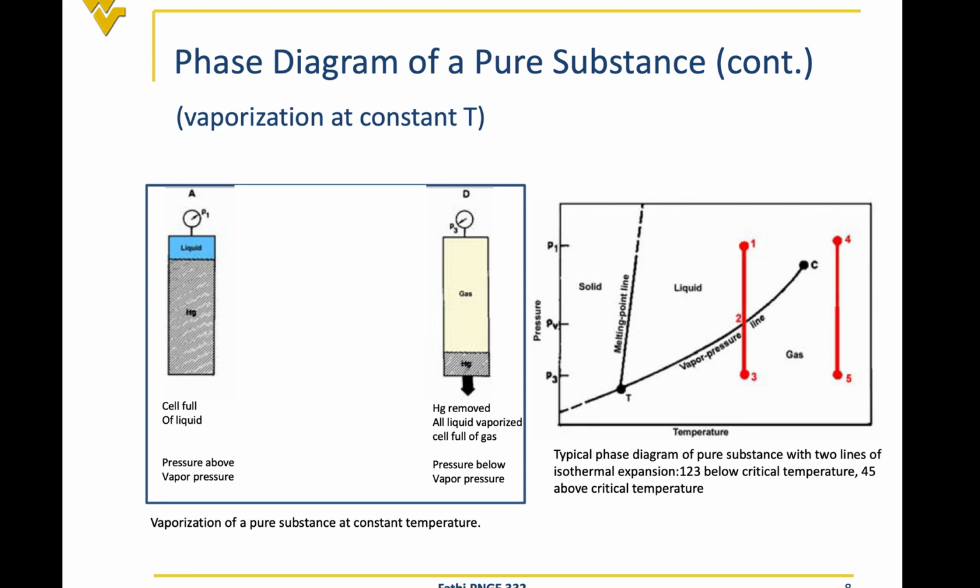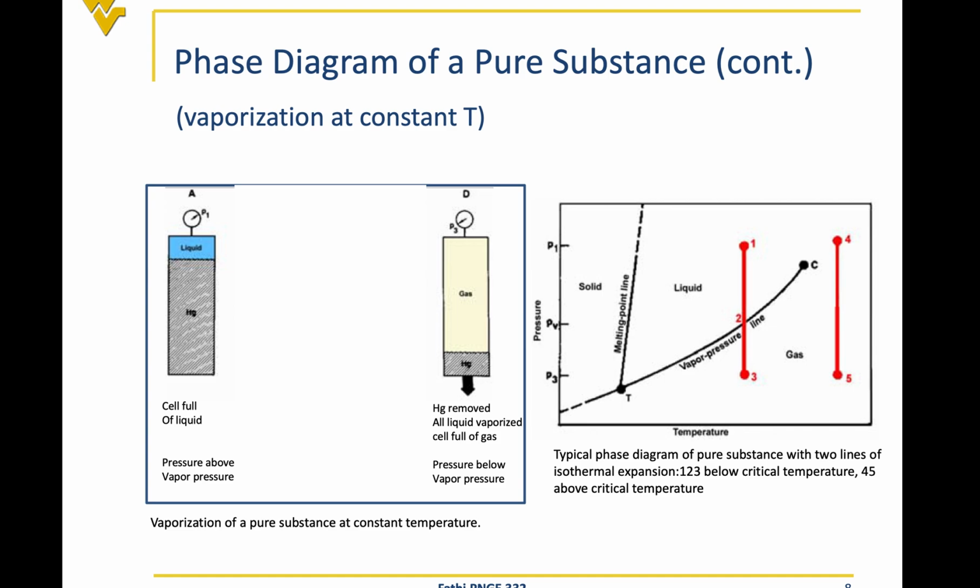So if the temperature is above the critical temperature, then what happens? We are at point 4, okay? The system is all liquid. We pressurize the system, and it is liquid. And then when we start expanding the liquid by removing the mercury, the liquid expands, and at one point suddenly all the liquid goes to the gas phase. So we will not see any two phase, or any liquid and gas coexisting at the same condition.